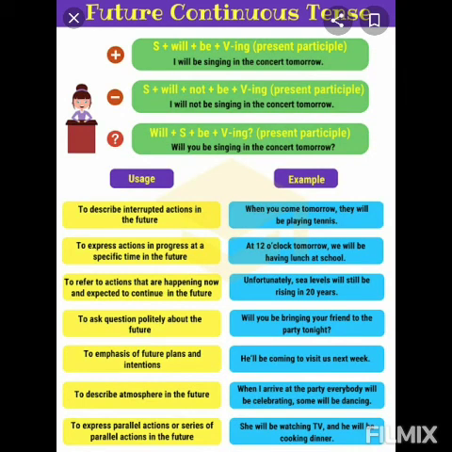Another form of future tense is future continuous tense. And where do we use it? We use it to describe interrupted action in the future, to express action in progress at a specific time in the future, to refer to actions that are happening now and expected to continue in the future, to ask questions politely about the future, to emphasize future plans and intentions, to describe atmosphere in the future, to express parallel actions or a series of parallel actions in the future.